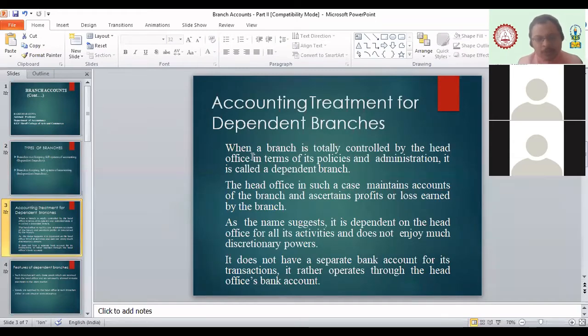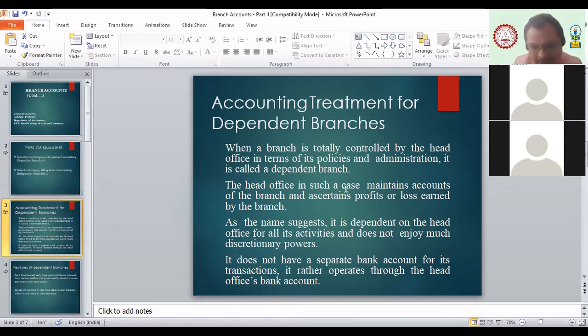Now see, beta, accounting treatment for the dependent branch. When a branch is totally controlled by head office in terms of its policy. For the dependent branch, the policies are framed by the head office. Branch administration is also taken care of by the head office: their appointment, what salary we have to give to the staff, what facilities will be given to the staff, what expenses the branch has to incur, and for that the cash amount is also given by the head office. That means for every single thing, the branch is totally dependent on the head office.